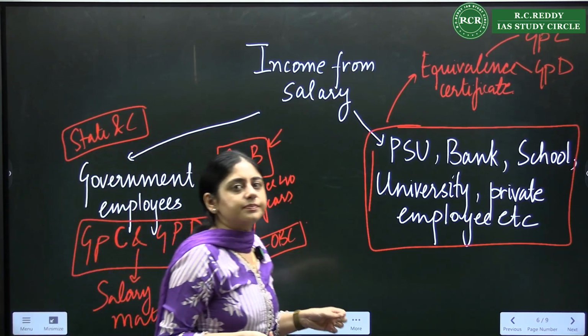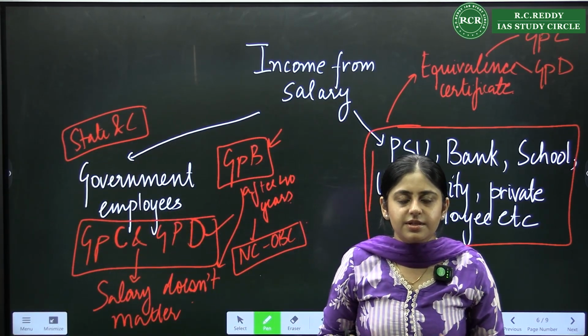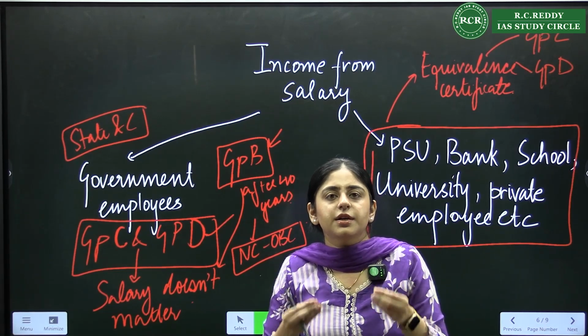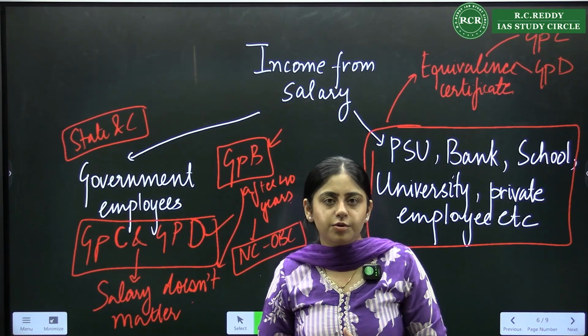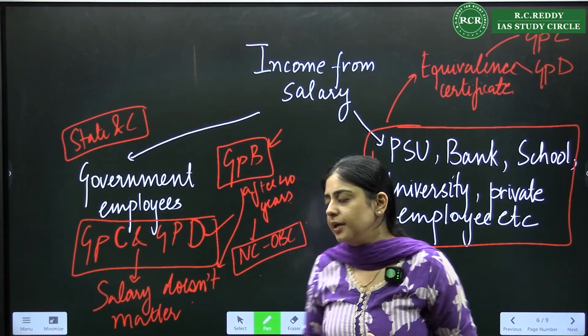So these things you should keep in mind. The basic conclusion is, your income from salary doesn't matter if the direct recruitment is group C, group D, or if after 40 years you got promoted to a group B job.